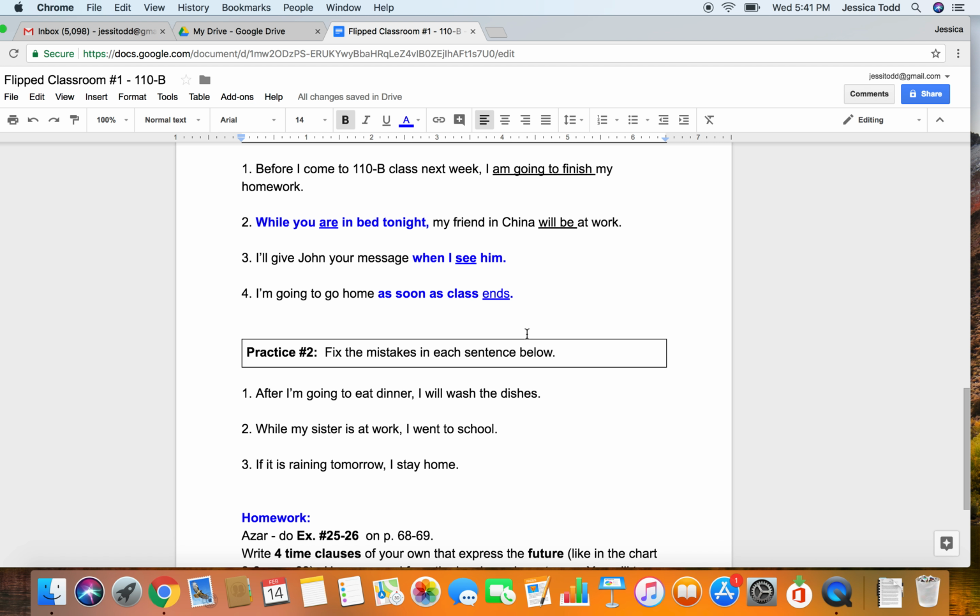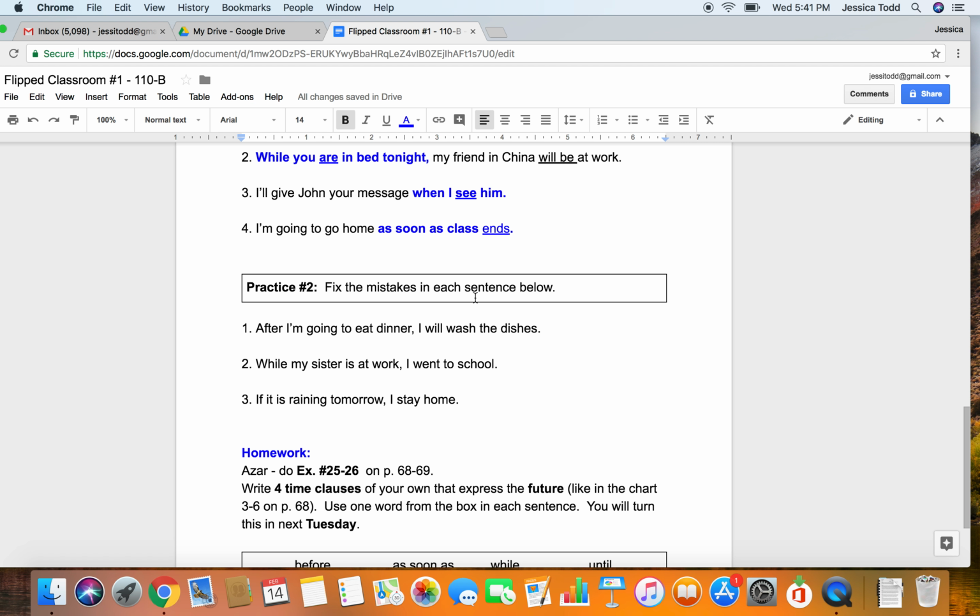Okay, great. Practice 2, there are some mistakes. After I'm going to eat dinner, I will wash the dishes, okay? Here we can see the main clause, I will wash, right? Using the future. But in the time clause, we need to use which verb tense? We need to use the present simple. After I eat dinner, okay?